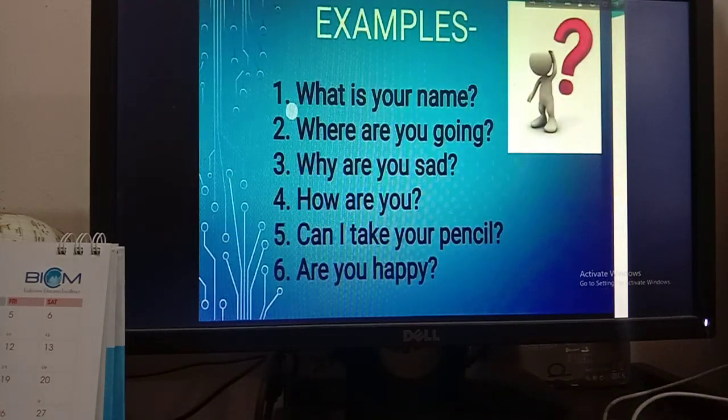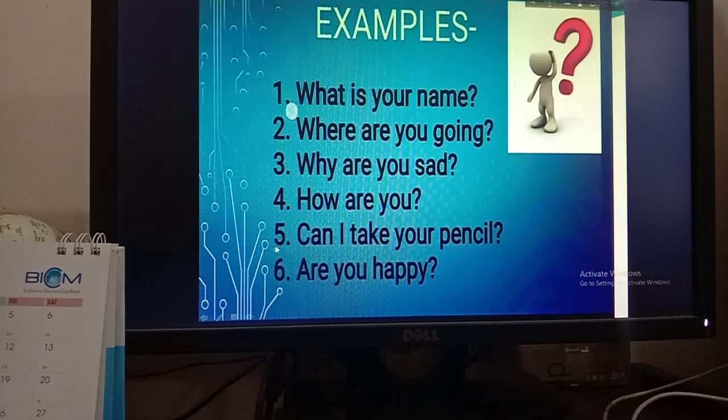Now there are more examples for you. Number 1, what is your name? This is a question, that's why there will be a question mark. Number 2, where are you going? There will be a question mark as this is a question. Number 3, why are you sad? Question mark. Number 4, how are you? Question mark. Number 5, can I take your pencil? There will be a question mark as there is a question.